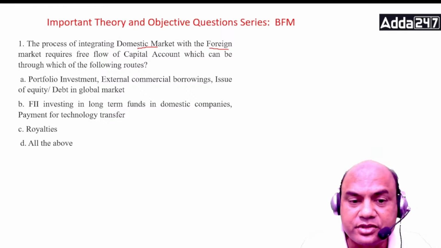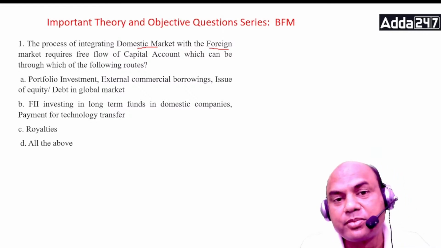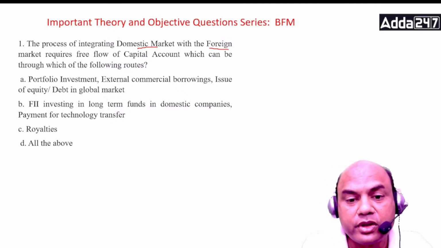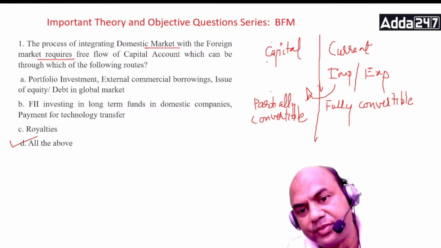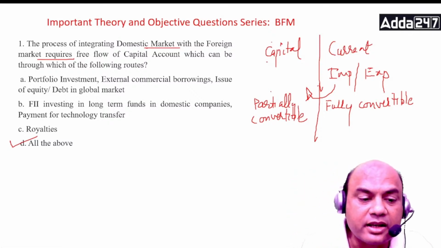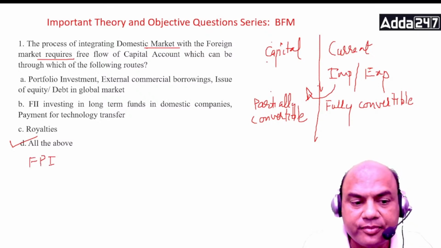Let me explain one by one. Portfolio investment is called FPI investment, foreign portfolio investment. I'll write it over here. FPI, foreign portfolio investment.